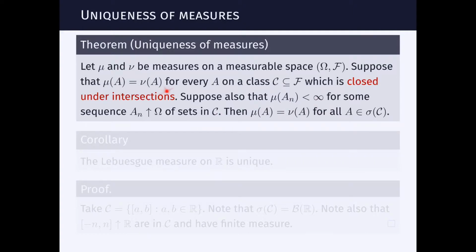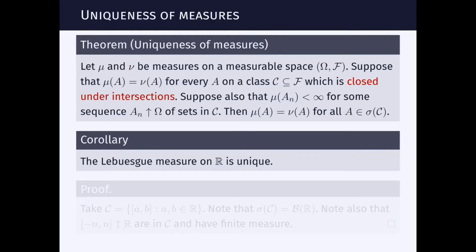Okay, that's a class where they coincide. And these sets with finite measure, maybe they are all finite, but they're increasing, and they're increasing to infinity, it's okay. But the union of this increasing collection of sets is the entire space. Under this assumption, we can conclude that the two measures coincide not only on this class C, but on the whole sigma algebra generated by C.